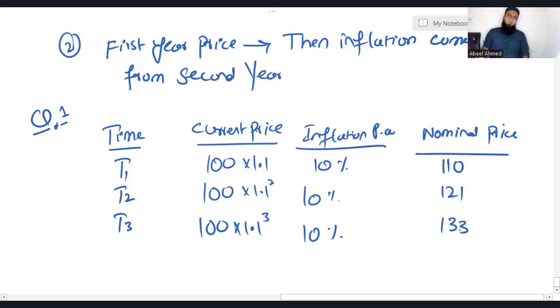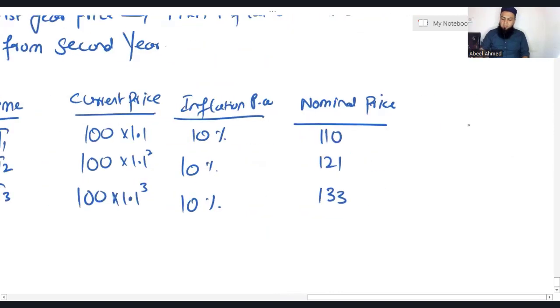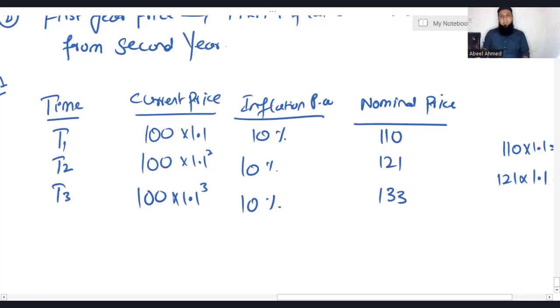Let's take 133. Another possibility is, if someone has calculated 110, you can also calculate the same answer. If you multiply 110 with 1.1, you will get 121. If you multiply 121 with 1.1, you will get 133. So it's up to you how you solve the question. What we have done in question 1 is converted current prices to nominal prices.